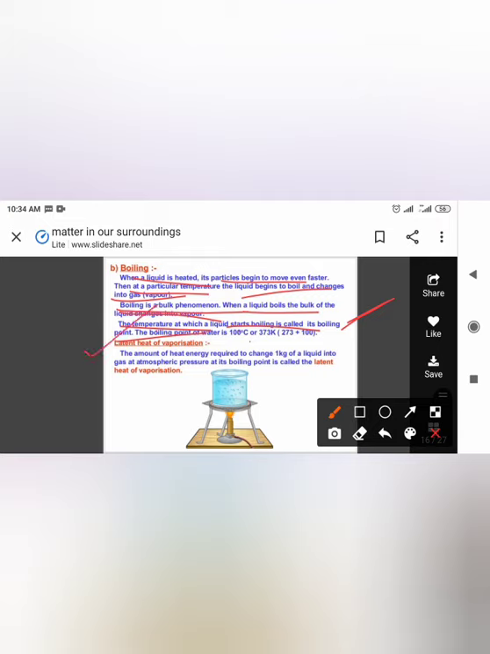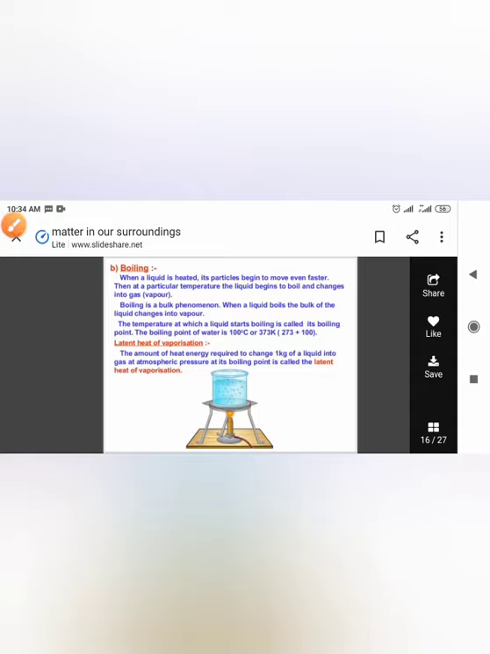Coming up to the next topic, that is latent heat of vaporization. The amount of heat energy required to change 1 kg of a liquid into a gas at atmospheric pressure at its boiling point is called latent heat of vaporization. Have you guys understood? Please do let me know.